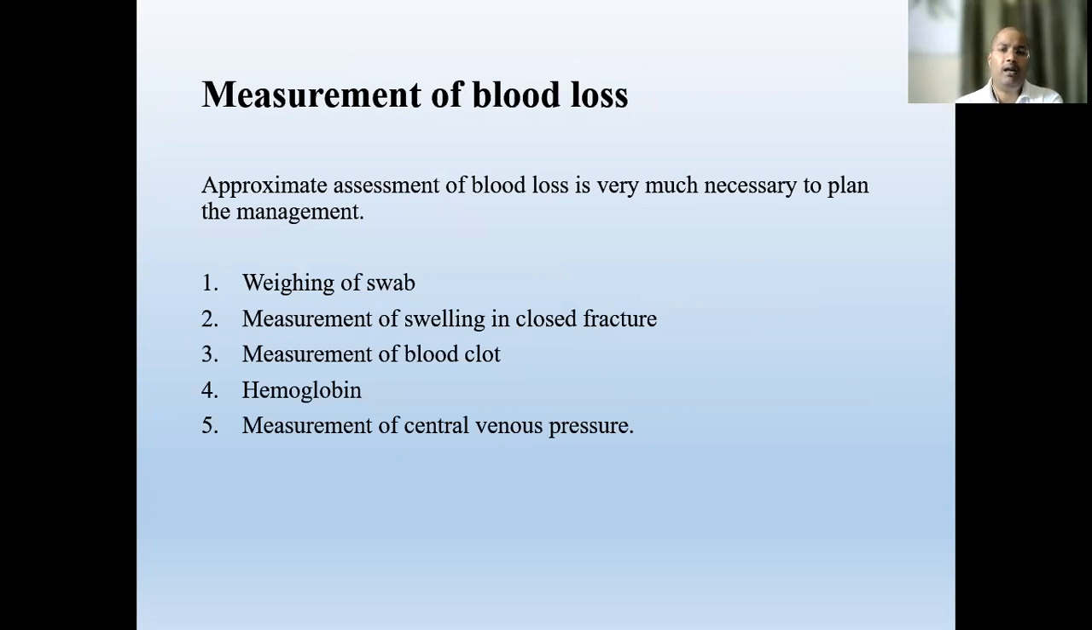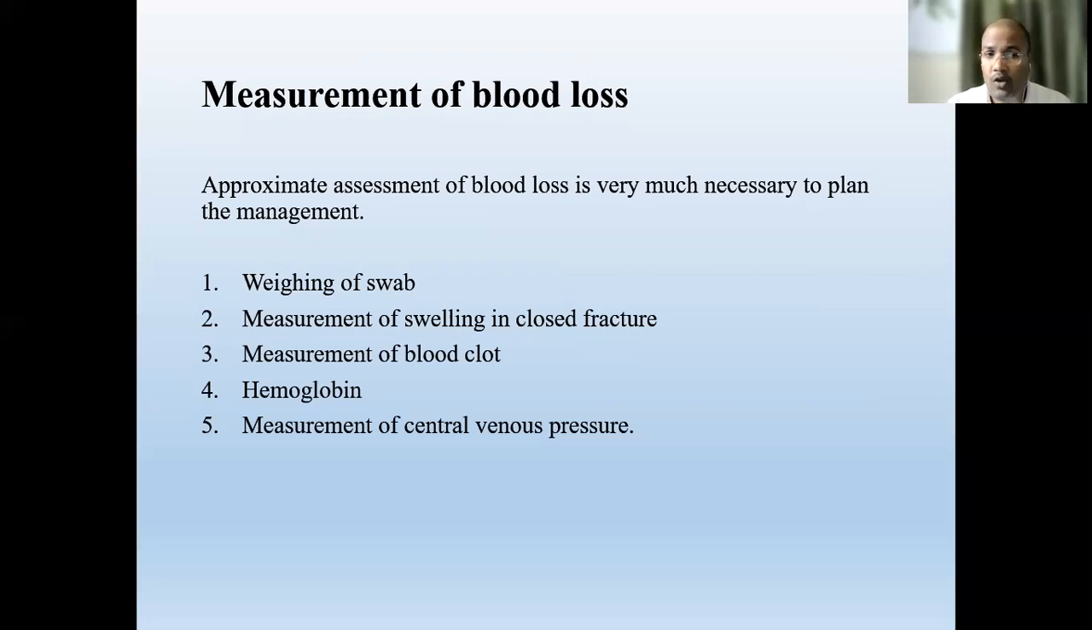Now, the measurement of the blood loss: how should we measure? There is no method to measure the exact amount of blood lost, but there are a few methods by which we can get an approximate idea of how much blood the patient has lost, because during resuscitation we have to give more fluids than the loss, otherwise we cannot compensate for that shock condition and cannot treat that patient.